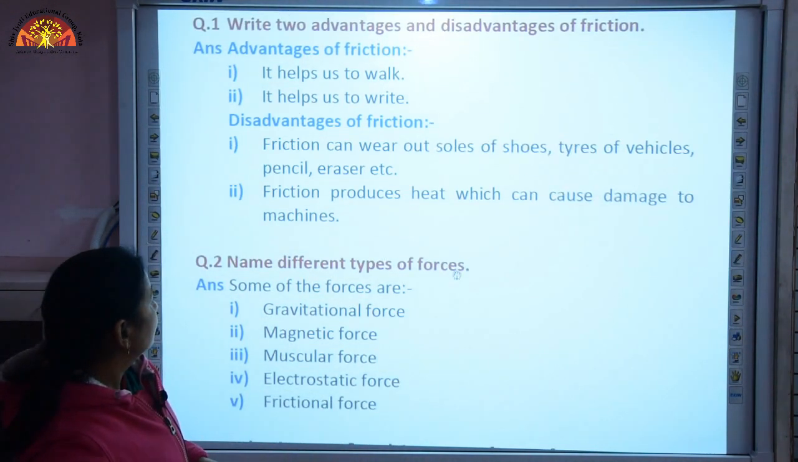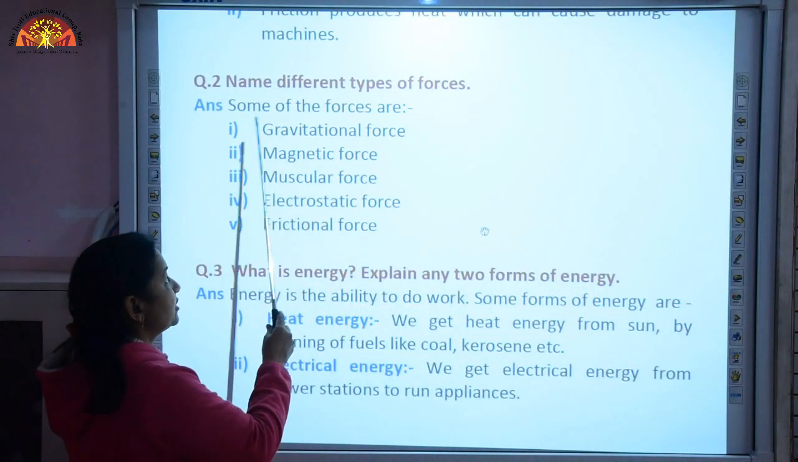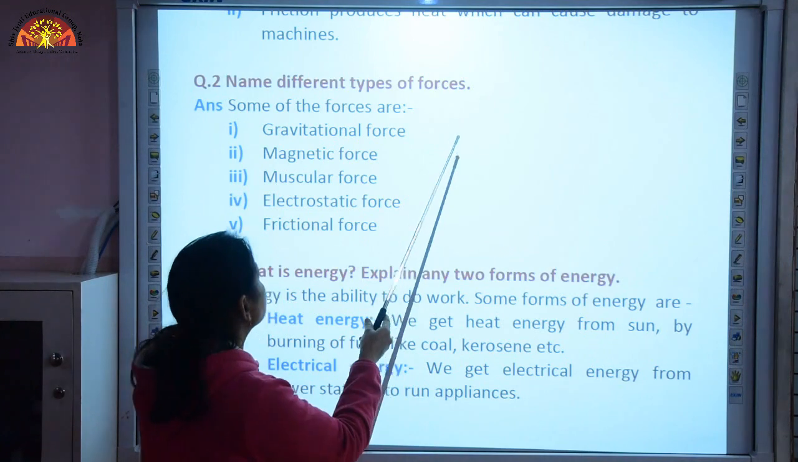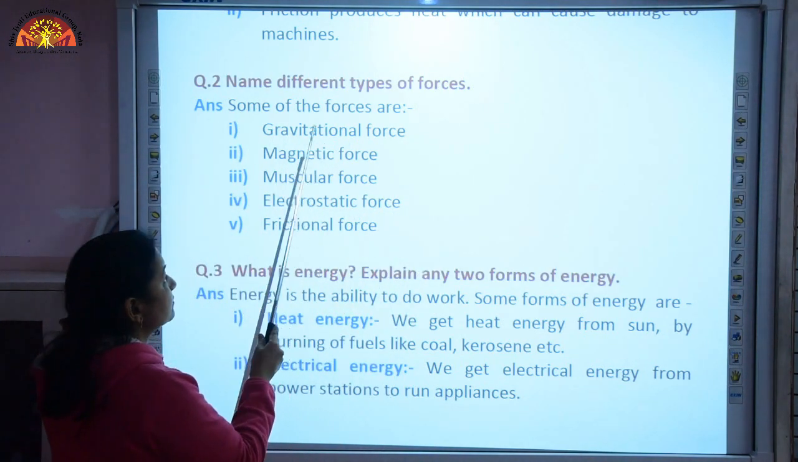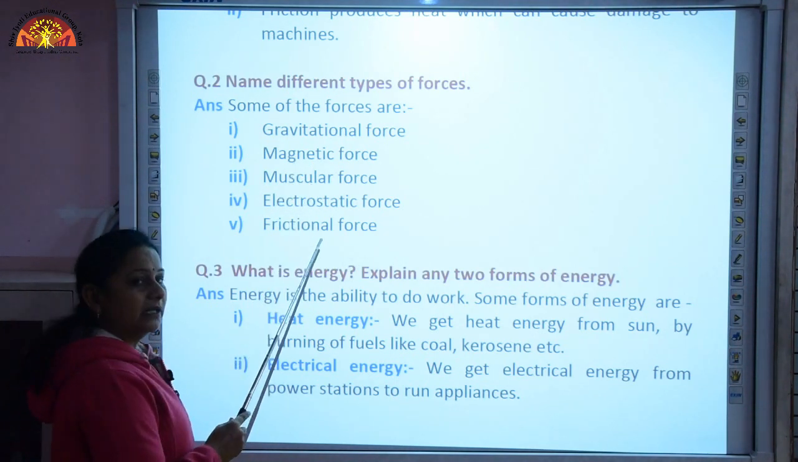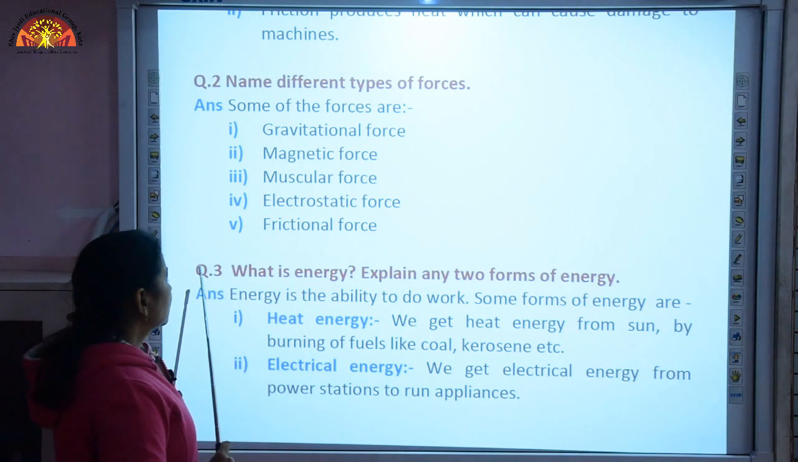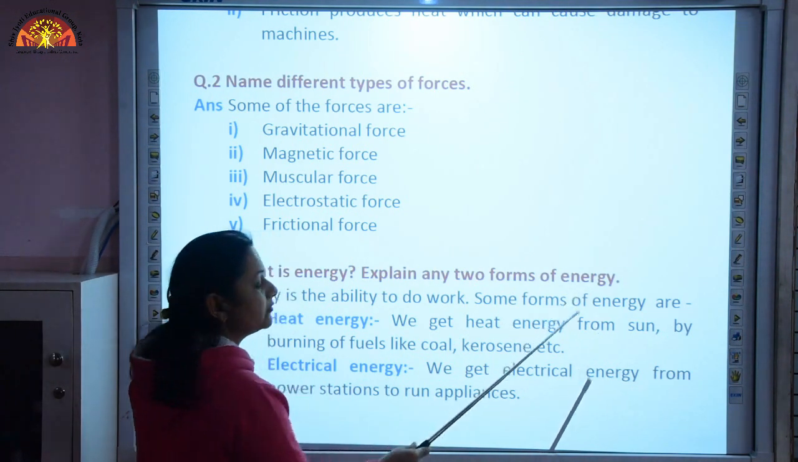Then second question is, name different types of forces. The ones that we have discussed are gravitational force, magnetic force, muscular force, electrostatic force and frictional force. The third question is, what is energy? Explain any 2 forms of energy.